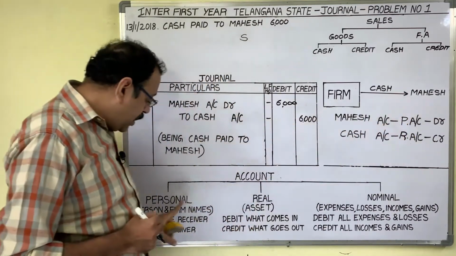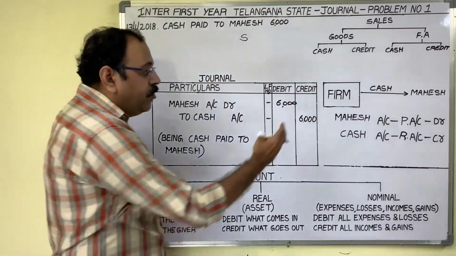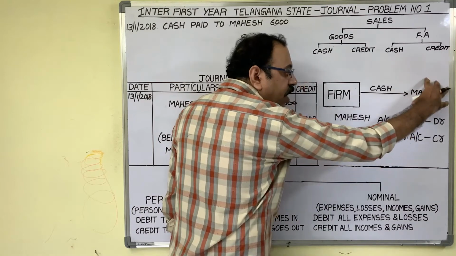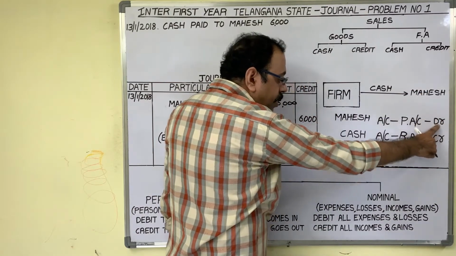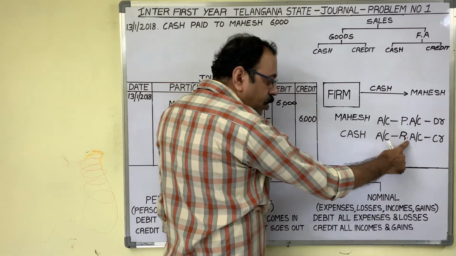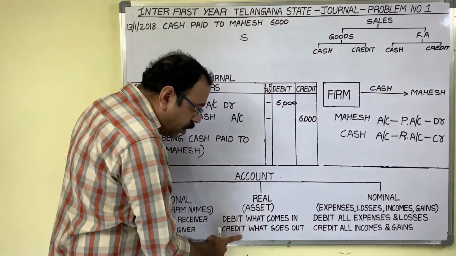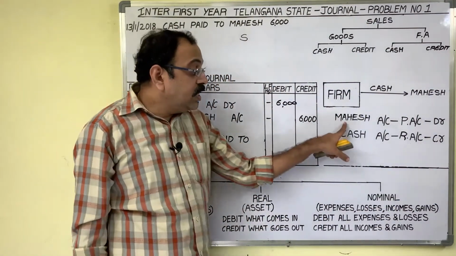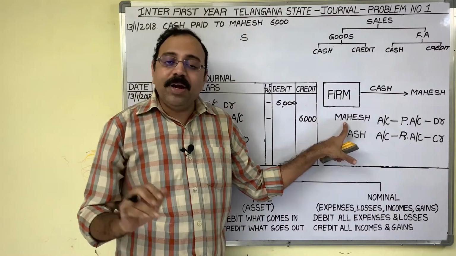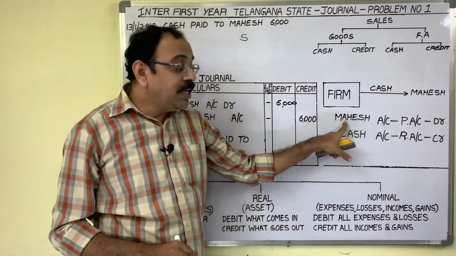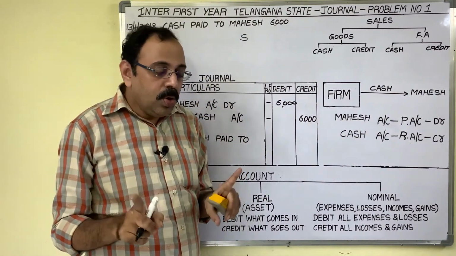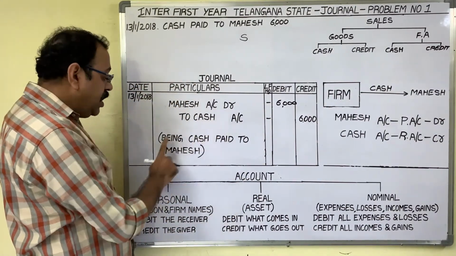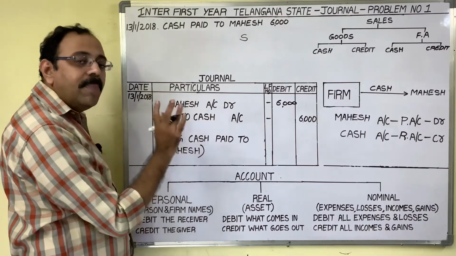Personal account rule: debit the receiver, credit the giver. We are giving money to him. Mahesh is a receiver, therefore debit him. Cash, real account rule: debit what comes in, credit what goes out. Cash is going, so credit it. Now don't change this name. Don't write capital drawings because Mahesh is not the owner. So the entry is Mahesh account debtor to cash account. Narration: being cash paid to Mahesh.